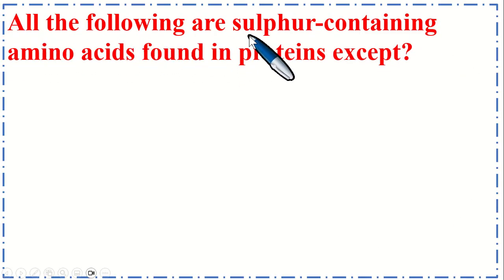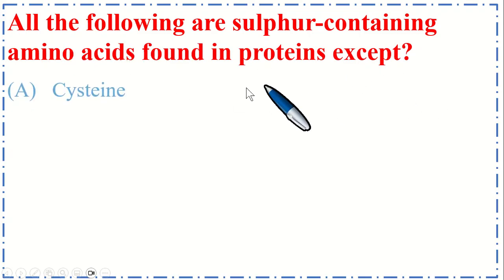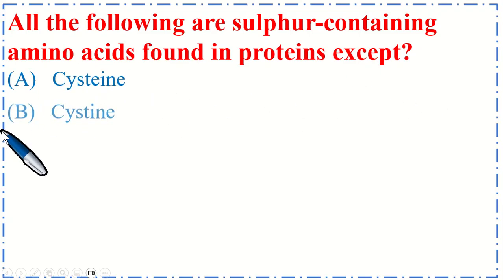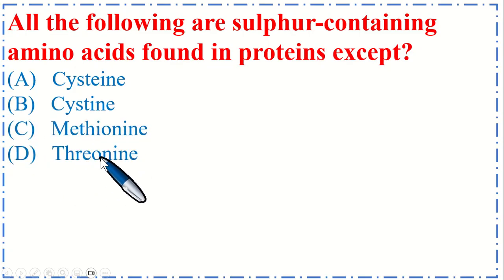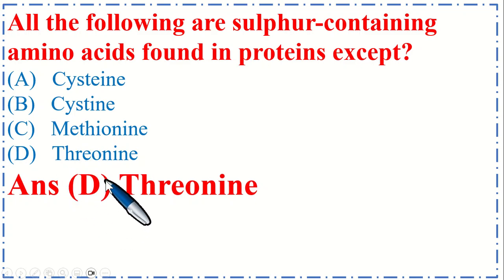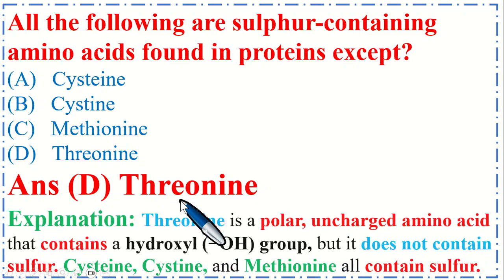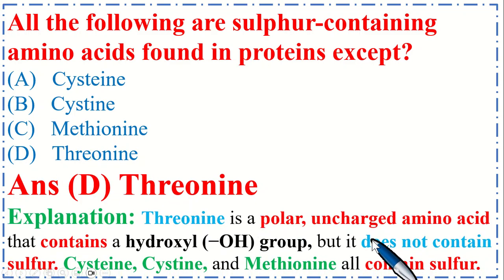All of the following are sulfur containing amino acids found in protein except option A cysteine, B cystine, C methionine, and option D threonine. So the correct option is D threonine. Threonine is a polar uncharged amino acid that contains a hydroxyl group, but it does not contain sulfur. Cysteine, cystine, and methionine all contain sulfur.